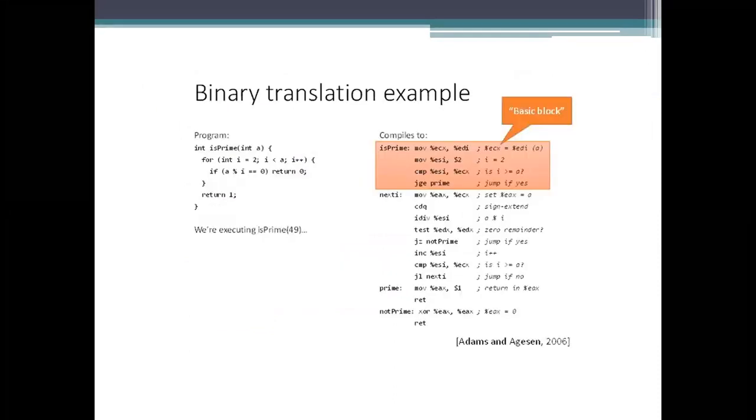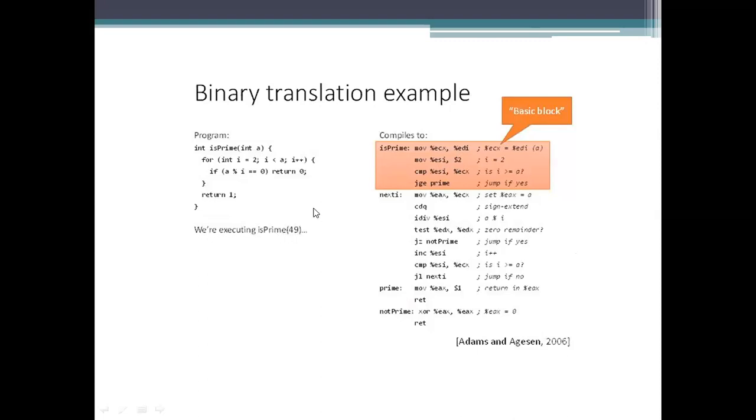So here we are taking another example. I hope you understand why, because I explained the previous one, and here I am using ECX and EDI directly. This is the program. I am passing a value to it: isPrime of 49.